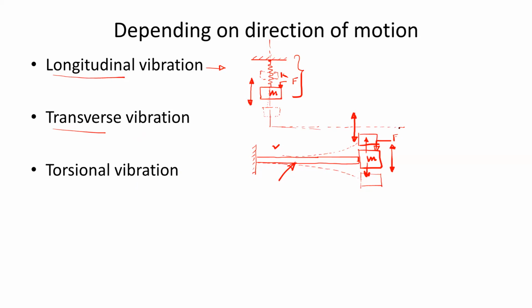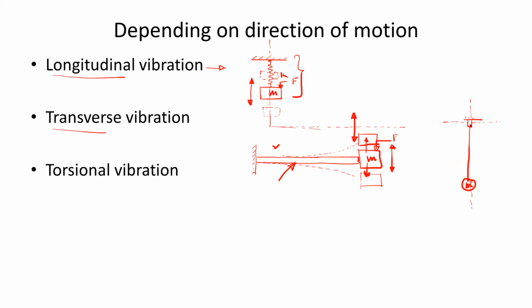The second example for transverse vibration is the pendulum. For the pendulum, generally we do not refer to this as a vibration, it is an oscillation. This is the equilibrium position of the pendulum. This is the mass m, and this is the axis of the system in the equilibrium position.